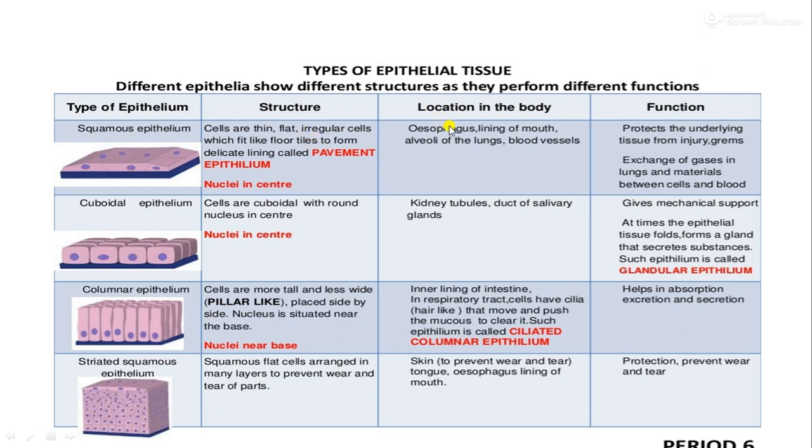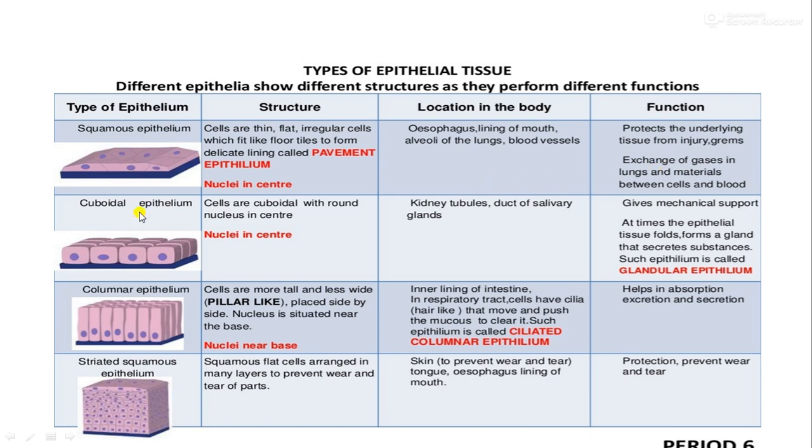And where is squamous epithelium located? In the esophagus, that is the food pipe, the lining of the mouth, alveoli of the lungs, and blood vessels. Function: it protects the underlying tissue from injury and germs. It also helps in exchange of gases in lungs and exchange of materials between cells and the blood. So this is a very important function. Exchange of material between the lungs and blood vessels, or tissues and blood vessels, takes place through the epithelial wall or epithelial layer.